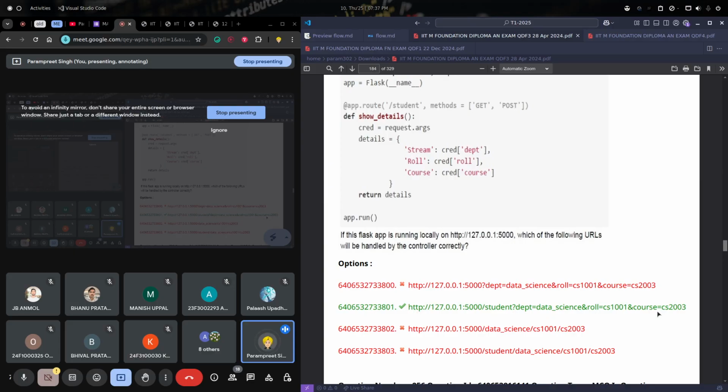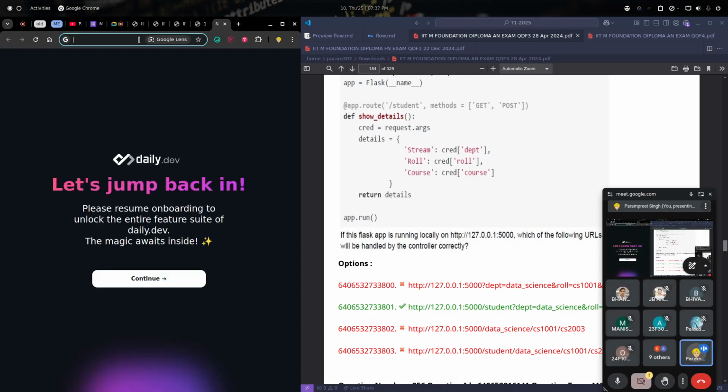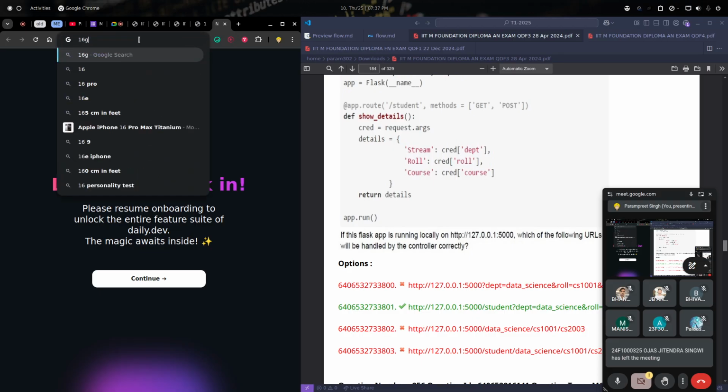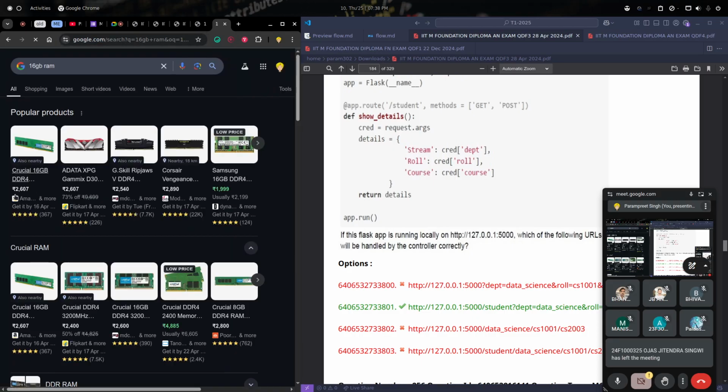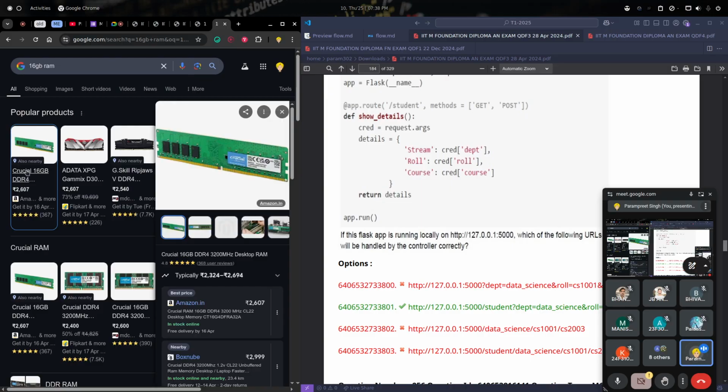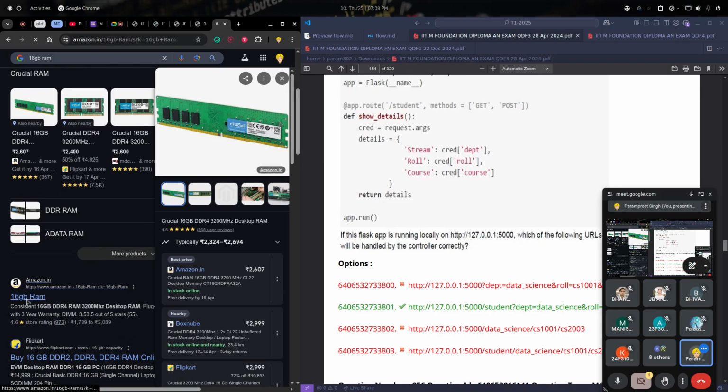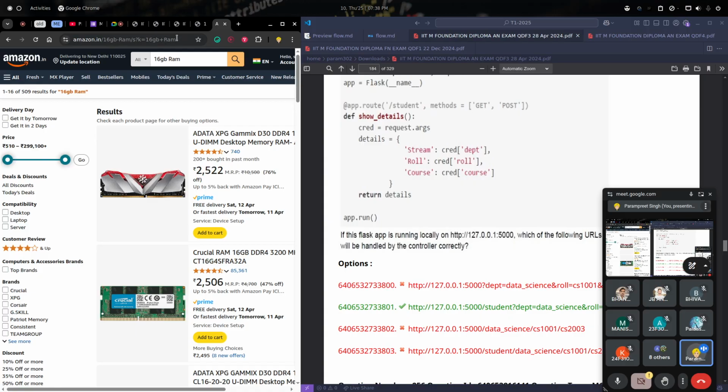So how many of you have visited the Amazon website or something? I guess all of you, right? I can give you a very basic example. Let's say I search for something, 16 GB RAM. I go to some Amazon link and open it. So now I am opening this link.